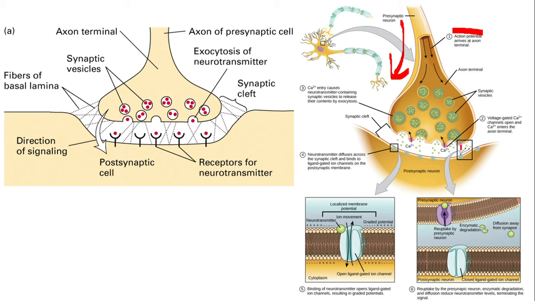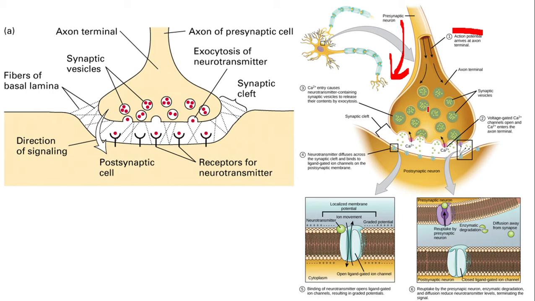So the channel is opened, and in the synaptic cleft, calcium ions are there. The calcium ions are entering into the presynaptic membrane. So when the action potential arrives at the presynaptic membrane, it induces opening of the voltage gated calcium channels. So calcium ions are entering from the synaptic cleft into the presynaptic membrane. Okay. Yes.